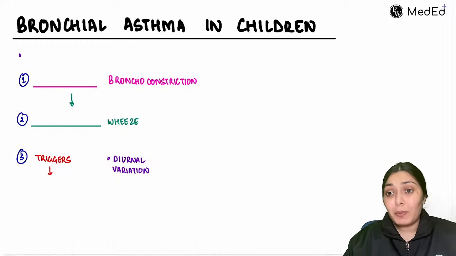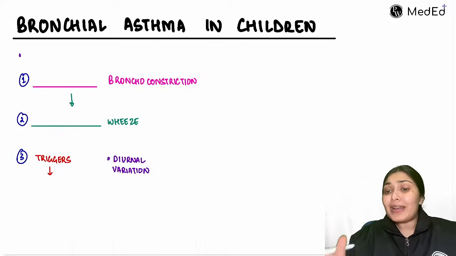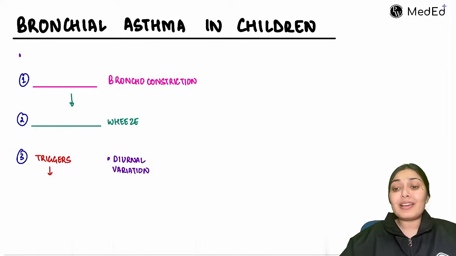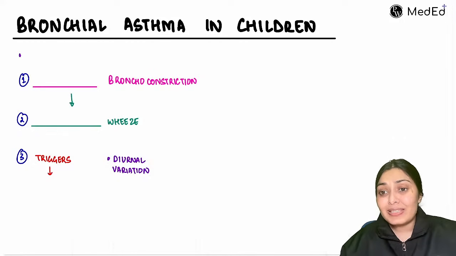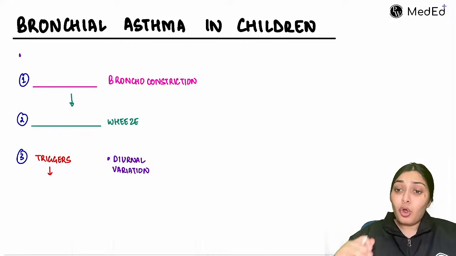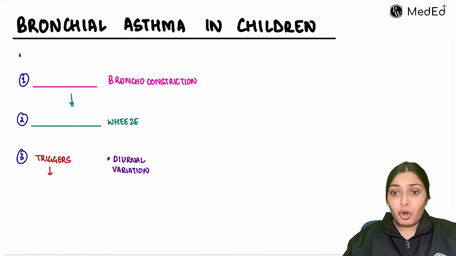In management, they can give a long note also, a short note also, because there is something known as the acute management and something known as the long-term management. Acute management would be managing the asthma attack that is happening when the child is coming to us in the emergency. And long-term management would be, the child is recurrently landing up in emergency with this attack. We need a baseline therapy for the long-term management of these children, so that later on the child does not develop a COPD-like condition. So without further ado, let's start with this topic, that is bronchial asthma in children.